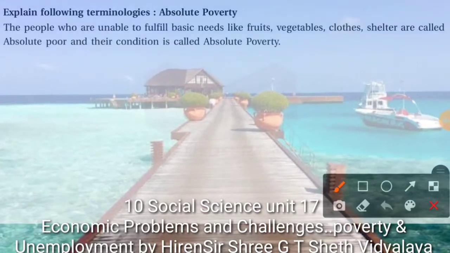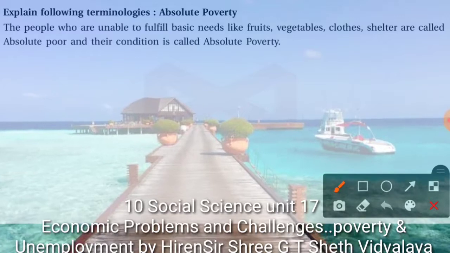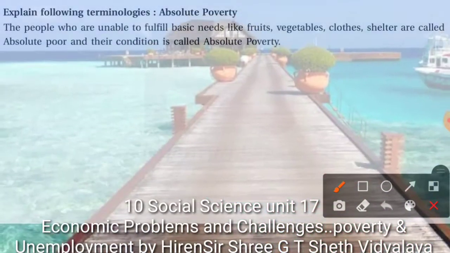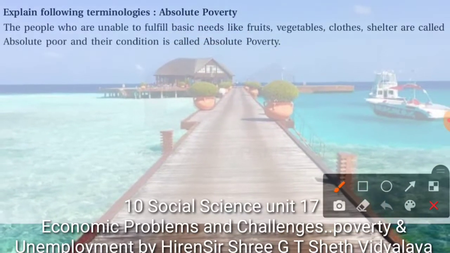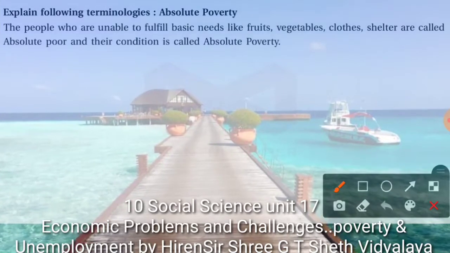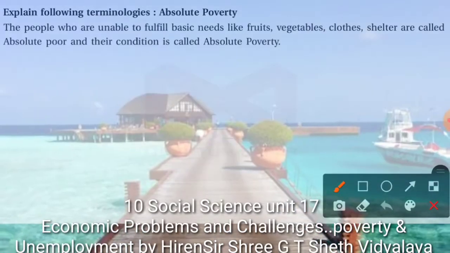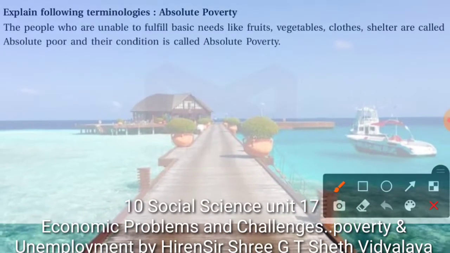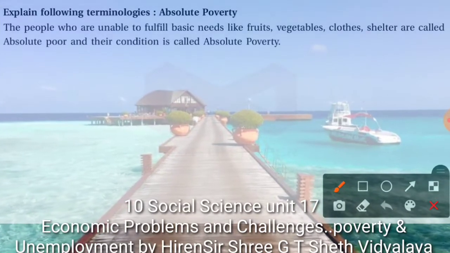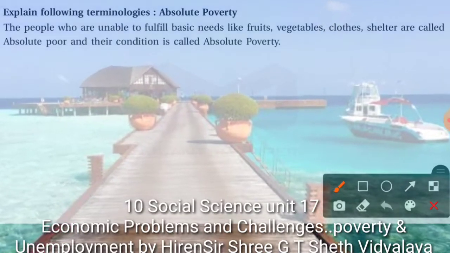Hello student, in unit number 18, the second topic is measurement of poverty. Now, how can we measure poverty? There are two ways of knowing the number of people living below the poverty line. First is on the basis of the expenditure on various commodities or services by a family, and the second is on the basis of the total income of the family. Family here means a minimum of 5 members.